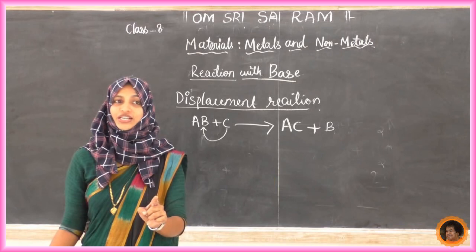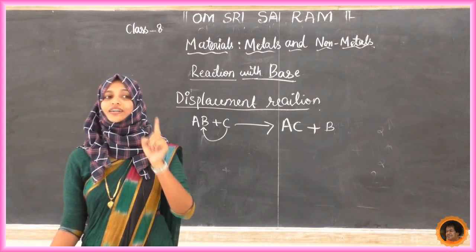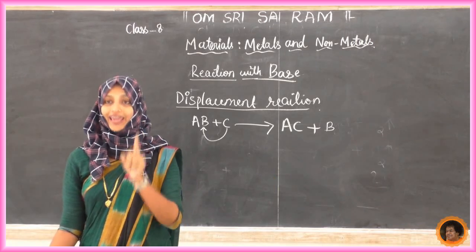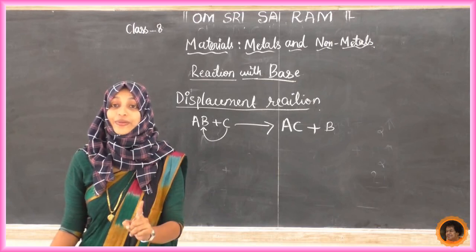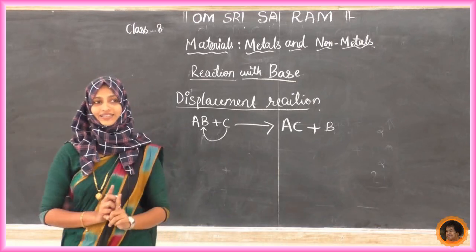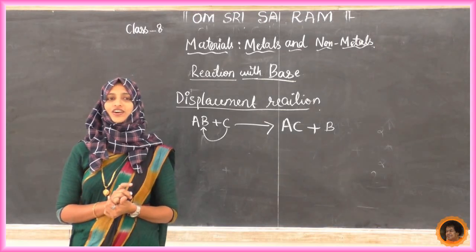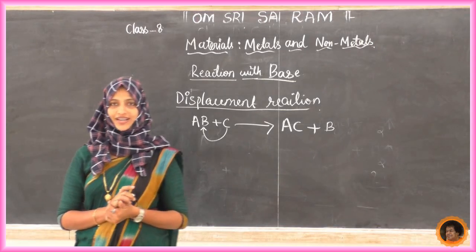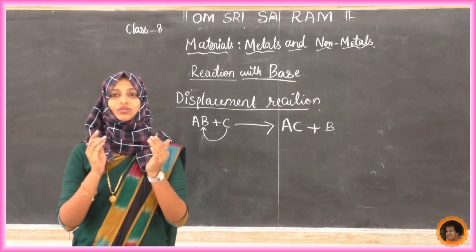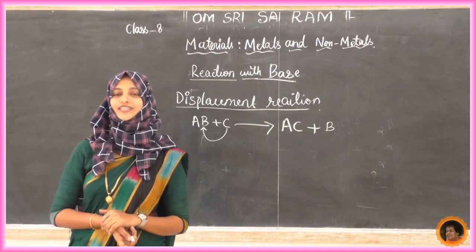What is the condition here? During the reaction, if a metal replaces the other metal from its compound, then such reactions are called displacement reactions.